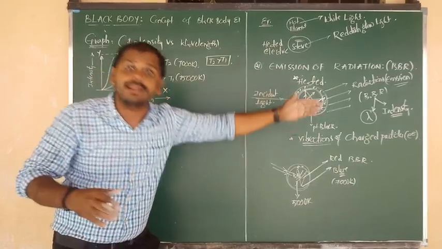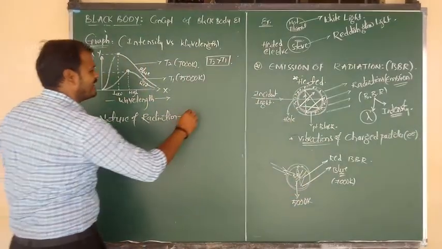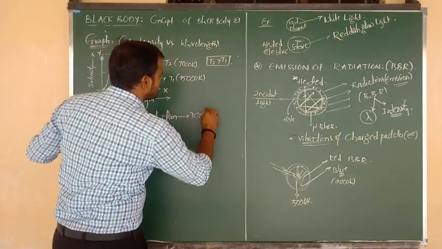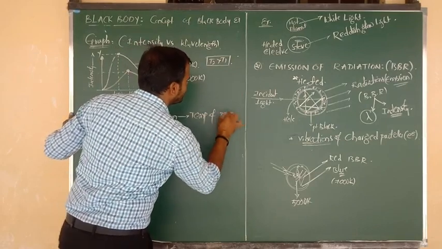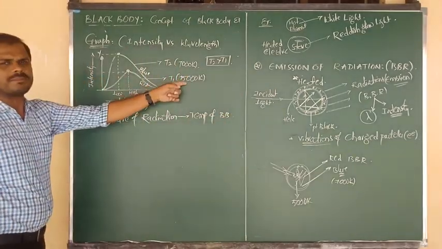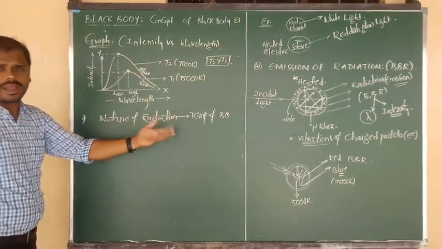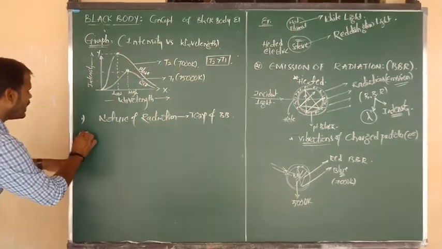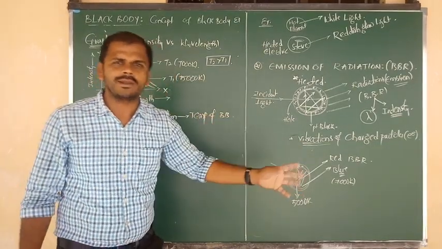So the nature of emitted light depends upon the temperature of the black body. Depends upon what? Temperature of the black body. Yes or no? Temperature of the black body. Because at low temperature 5000 you are getting red color light, but at 7000 you are getting blue color light. That is the matter. Good. And another point I want to tell. So maybe red light or maybe blue or maybe violet, whatever that may be.